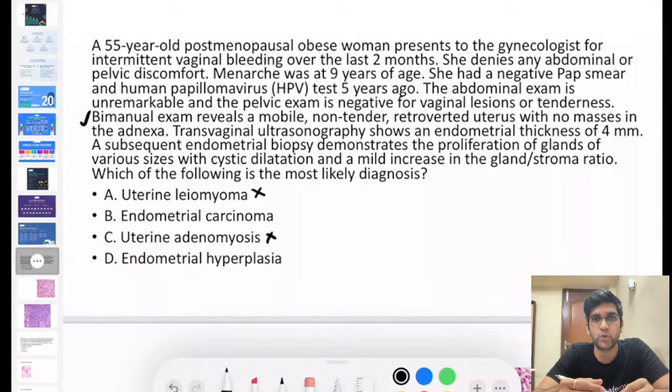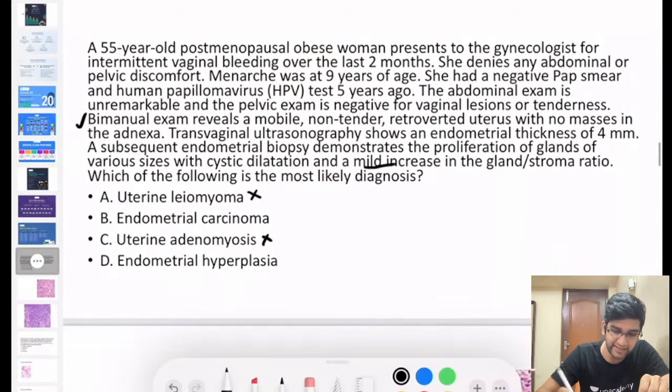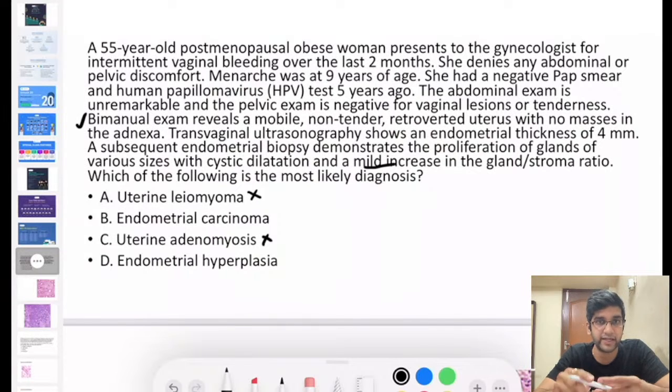Transvaginal ultrasonography shows endometrial thickness of 4 mm. Subsequent biopsy says the gland to stroma ratio is elevated. There's a mild increase in the gland to stroma ratio. If it would have been a case of endometrial carcinoma, will there be dysplasia? Yes, you must have encountered a high NC ratio, pleomorphism, loss of polarity, mitoses and everything, right? So since I don't have any of those, I can rule out a carcinoma, right?